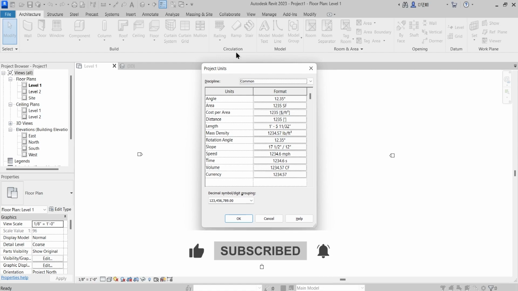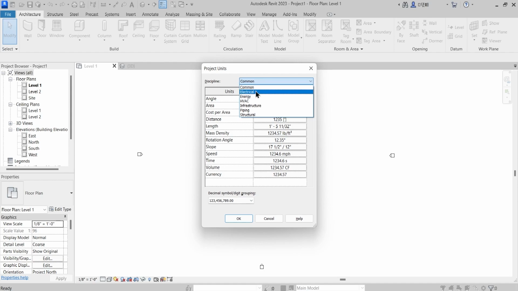For the project units, if you drop down this discipline, it has various different disciplines: electrical, energy, HVAC, that is heating, ventilation and air conditioning, infrastructure, piping and structure. We will always be going with the common one, and under that you have several different categories. The earlier versions of Revit might have had only 3 to 4 or maybe 5 to 6 of them, but in the newer versions, from 2022, there was a drastic change in the interface of Revit.